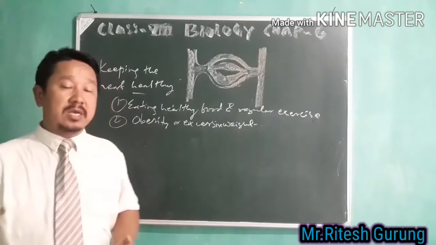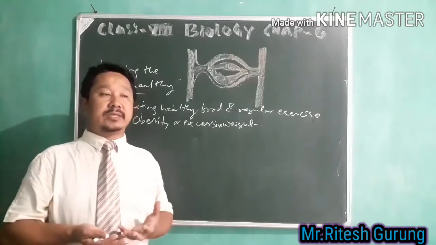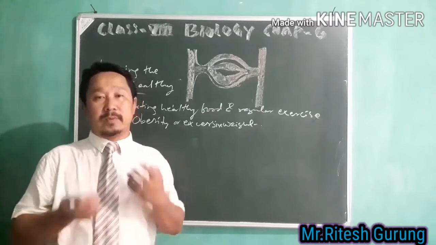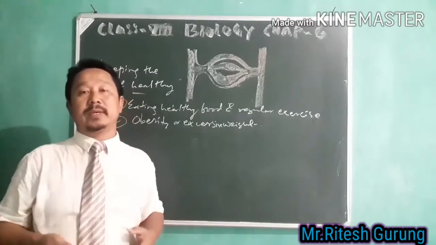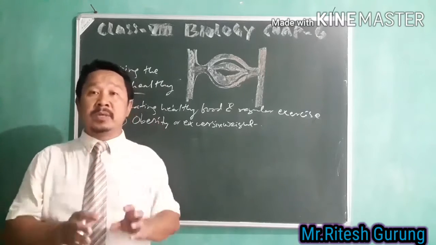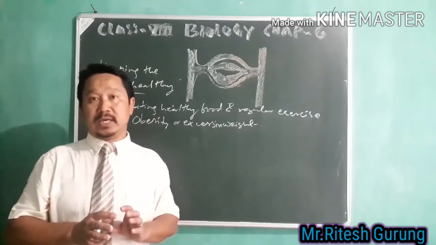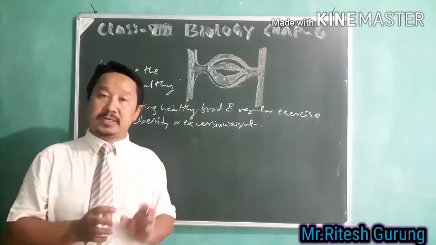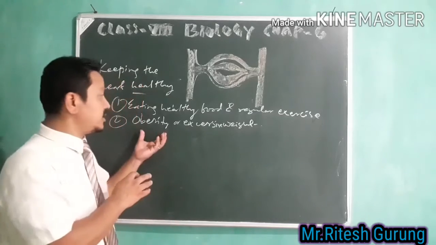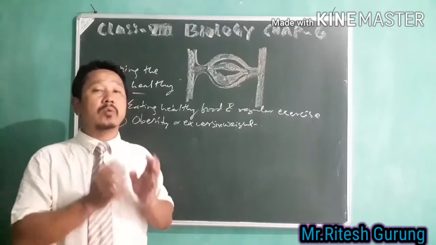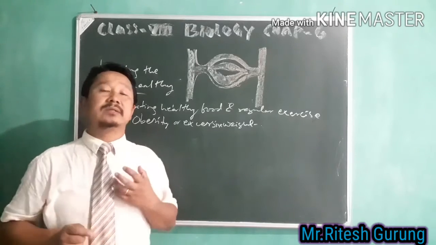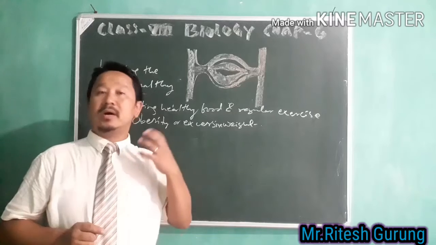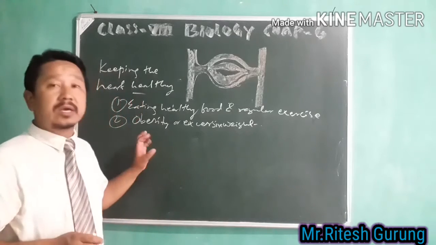When you have unnecessary weight, there will be a big problem in your life. It has become a common problem nowadays, which also causes heart diseases. That means obesity is also one of the factors why people have heart problems. Unnecessary weight should be avoided.